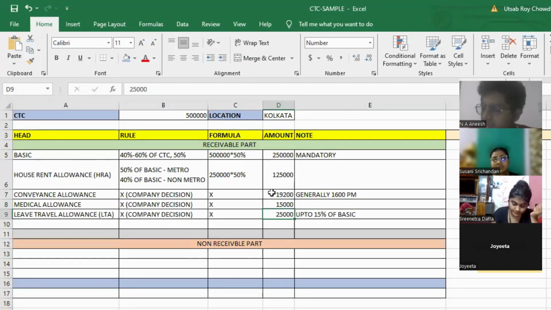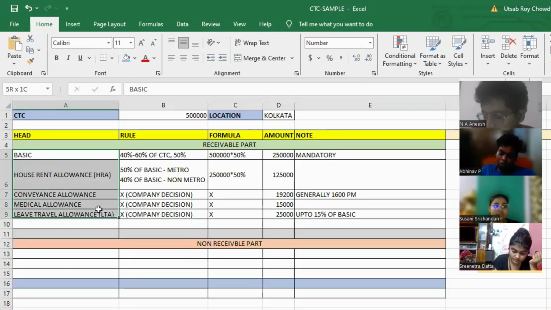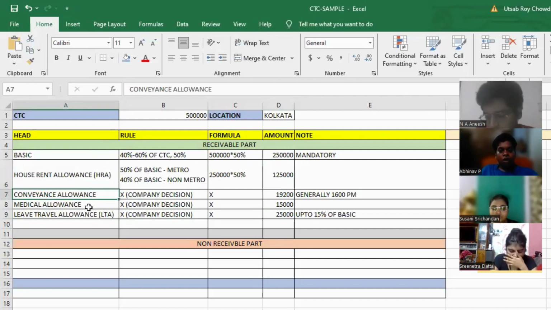So I have now designed 5 different components already in the receivable part: basic, HRA, conveyance allowance, medical allowance, and LTA or leave travel allowances, where basic is 40 to 60% of CTC. I will suggest to have 50%. So this is the amount, 2,50,000, which is a mandatory component. HRA, 50% of basic or 40% of basic, depending on the location. So the amount is 1,25,000. Conveyance allowance, medical allowance, and LTA, these are not mandatory, optional, and there is no such rule.